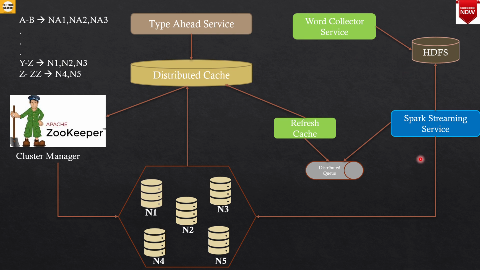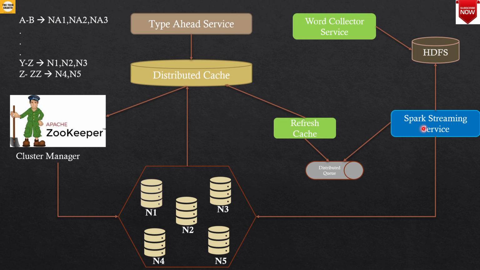On top of this HDFS we can run a Spark streaming service. This service will have some Spark jobs internally which will run the map reduce job. It will run on that particular list of words that has been collected by the word collector service, and it will also count the frequency of the words.